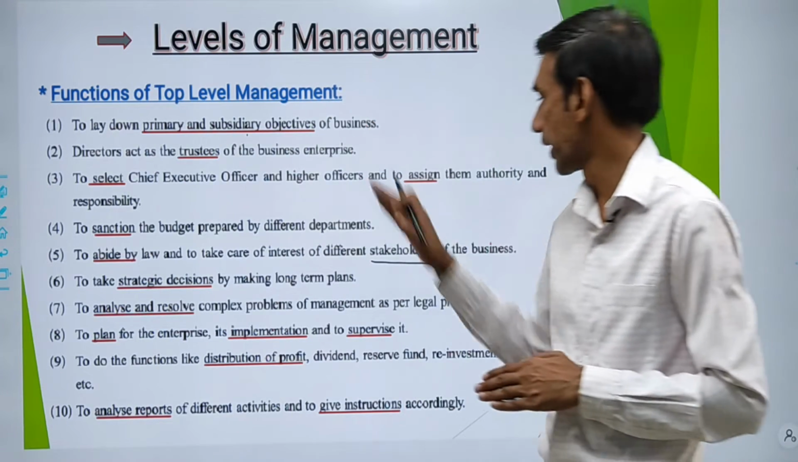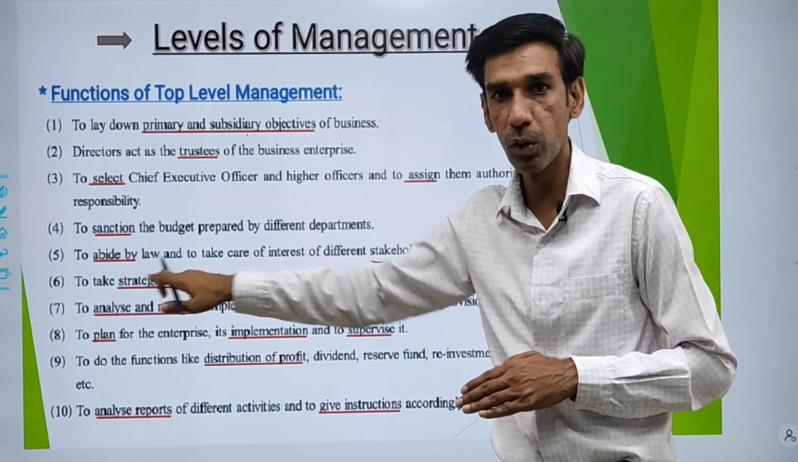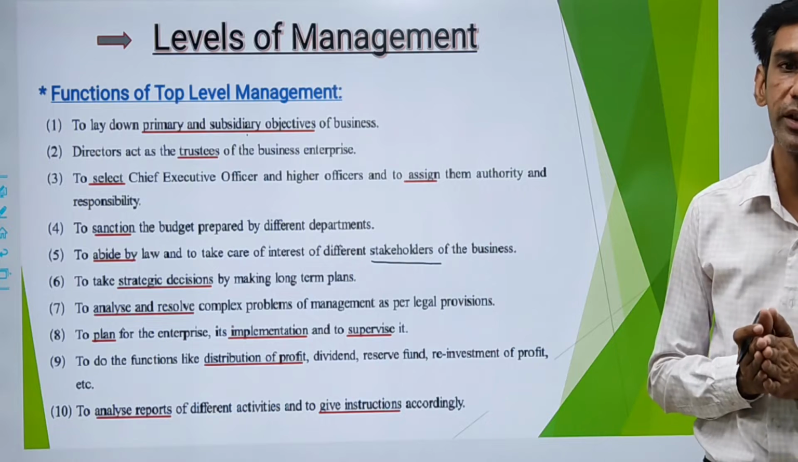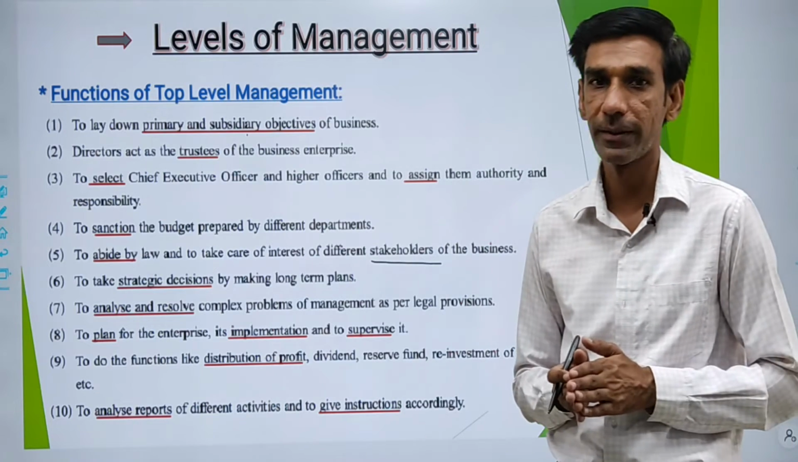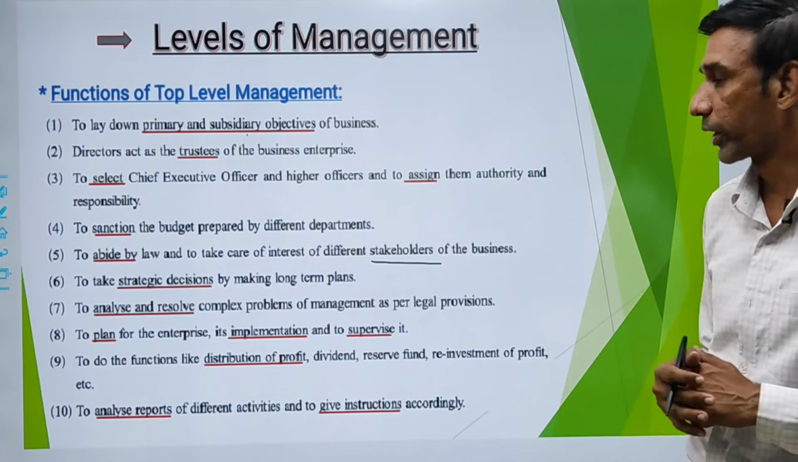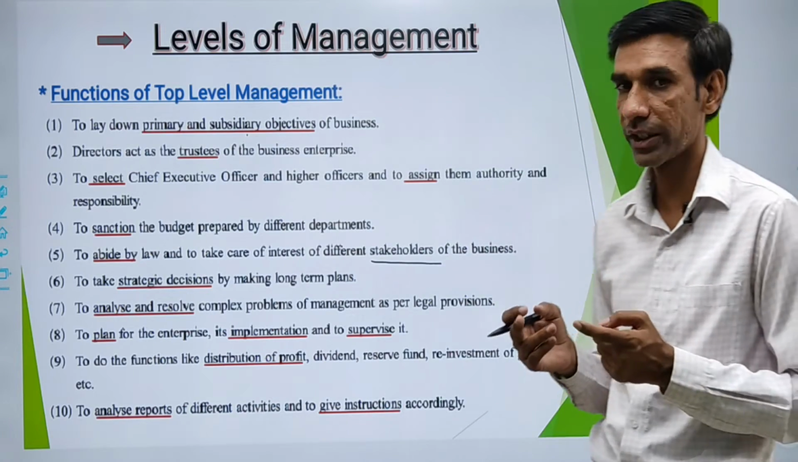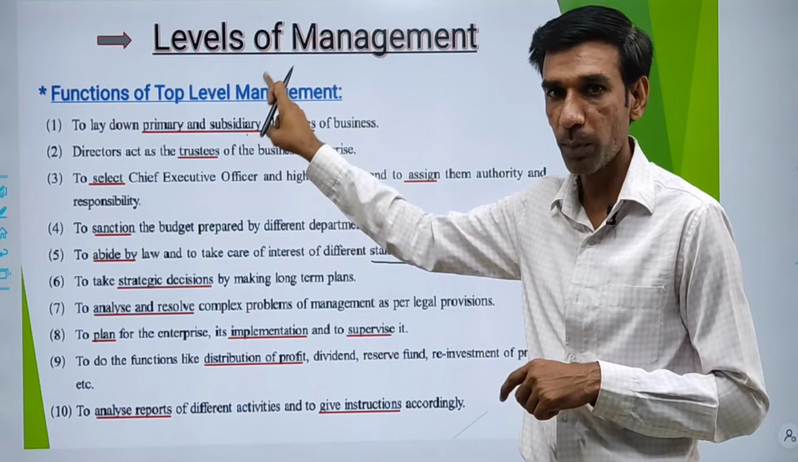So the top level manager has to first follow the laws, abide by the law, and also has to take care of the different stakeholders which are associated with the business. Okay, that was your point number 5. Any doubt till point number 5? We'll revise once again the functions of the top level.